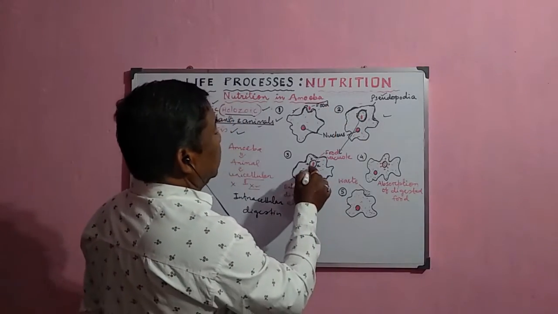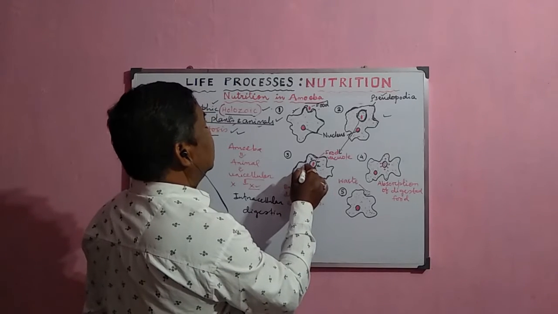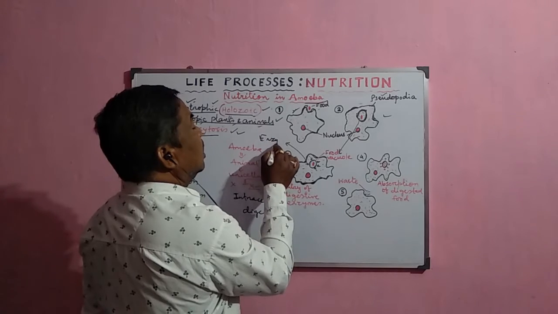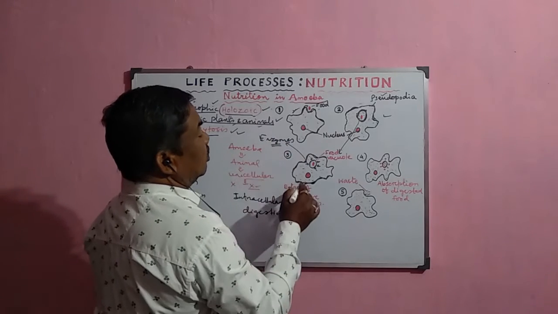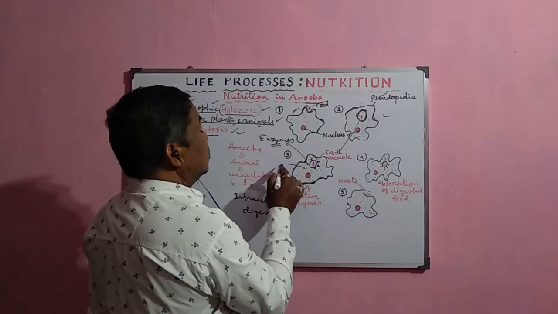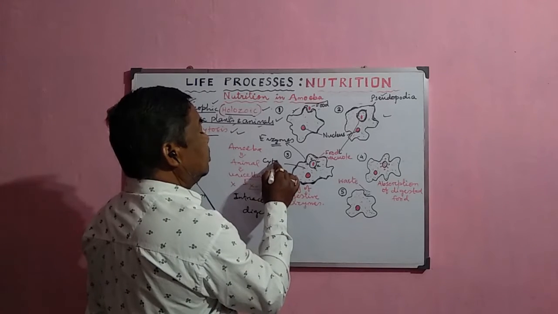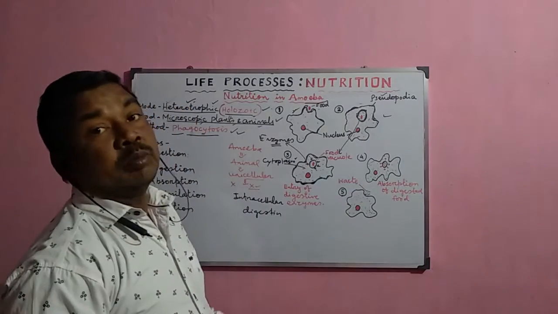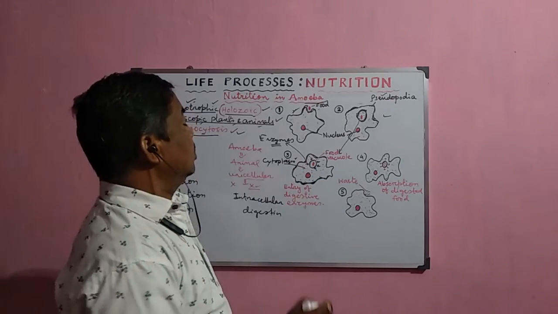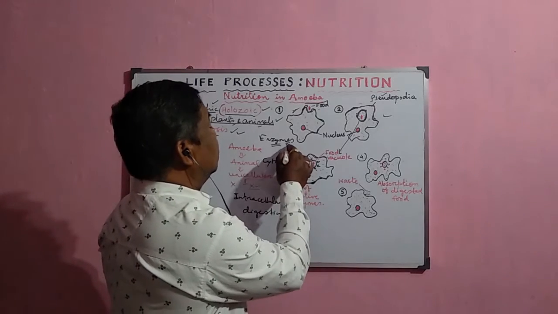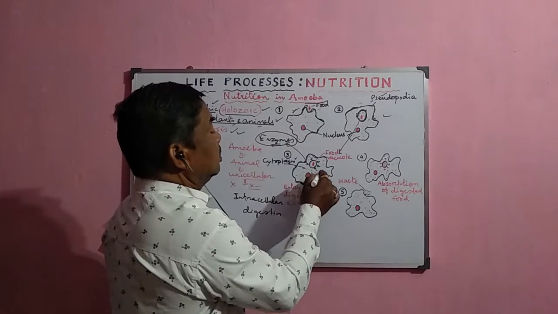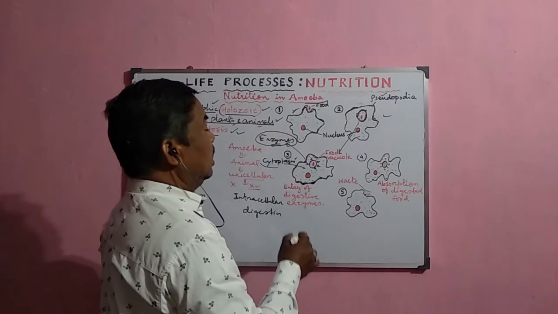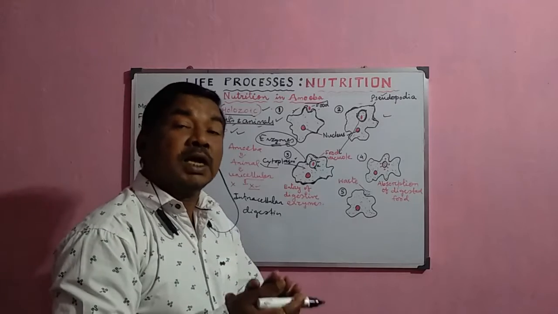When the food vacuole is formed, the digestive enzymes, which are required for the digestion process, enter from the cytoplasm into the food vacuole, because the food is inside the vacuole. They start the process of digestion.